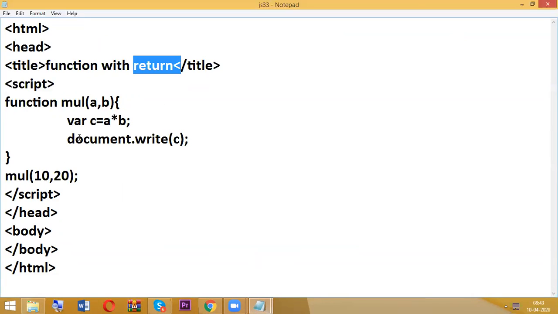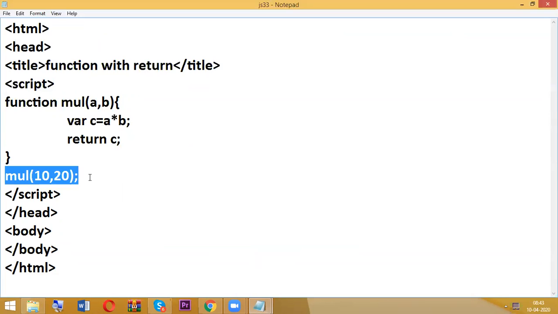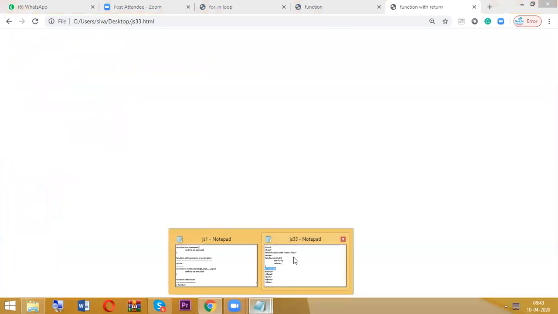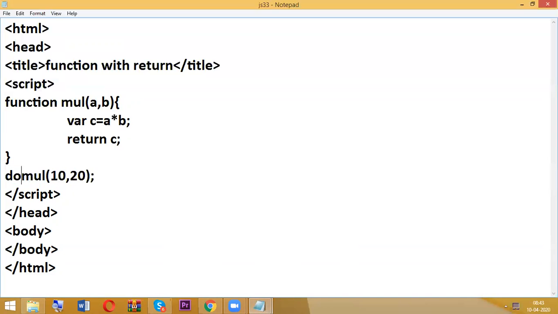Now, without using document.write inside the function, you can use return statement also. So return C. That means whenever we call the function, it is going to return a value, whatever is available in that C. But if you want to display anything in our browser, we need to write document.write. Without writing document.write, we are not going to get any output. So I am writing here document.write.